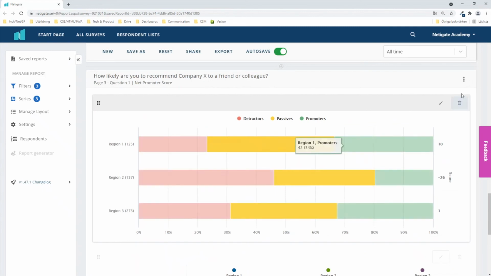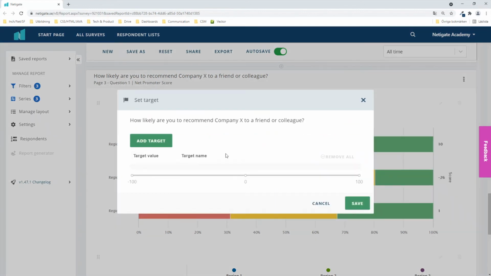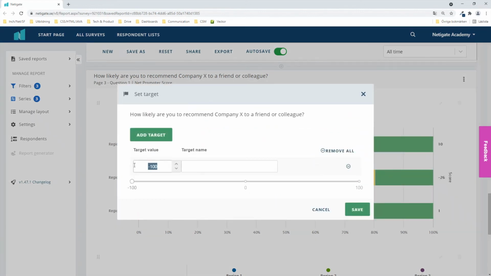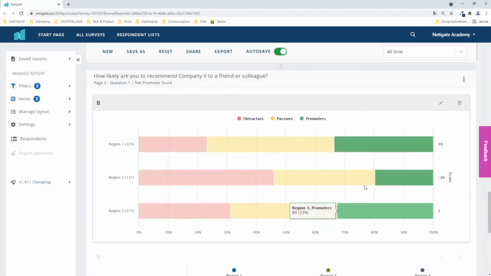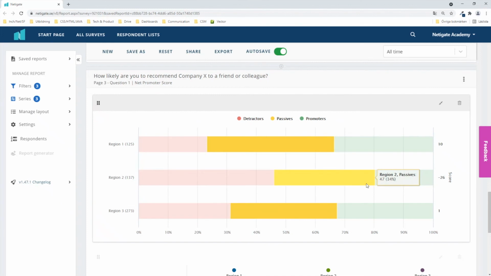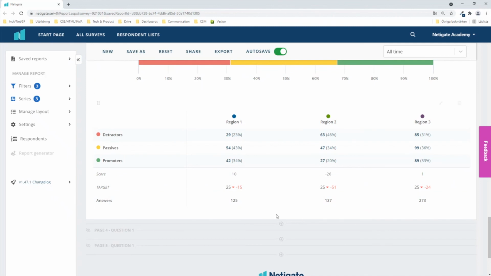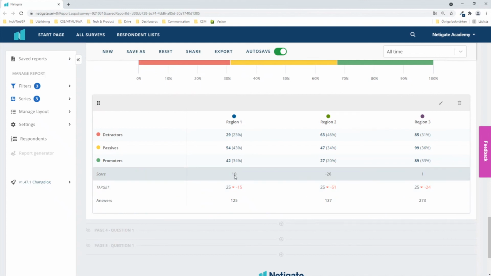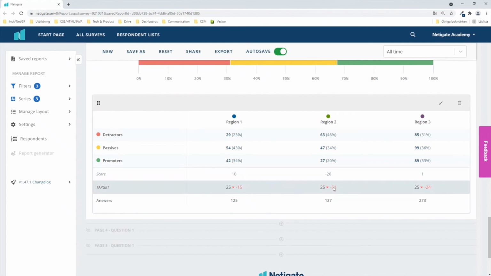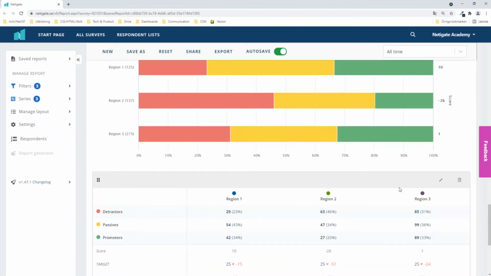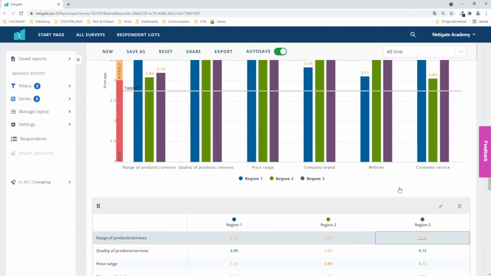How does it work with NPS question? It's very easy to check. If we have an NPS target of 25, for instance, and we set this target, it's not going to be displayed in this box, it's going to be displayed in the table. And in the table, it's very easy to see that at this point, none of the region is reaching that target. None of them. One is on 10, the other one is minus 26. And here you can see the difference between the target and the actual value that the region in this case has reached. So very easy to apply and very clear to visualize in the survey.